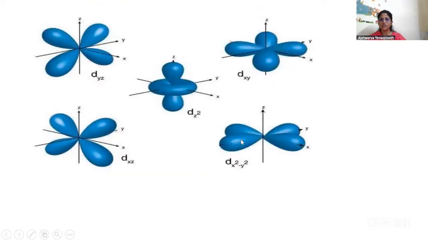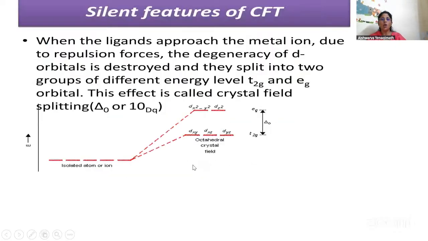And these are the shapes of those d orbitals. When the ligands approach the metal ion, due to repulsion forces, the degeneracy of the d orbitals is destroyed and they split into two groups of different energies, called T2g and Eg orbitals. This effect is called crystal field splitting, which is denoted by delta 0 or 10 Dq.